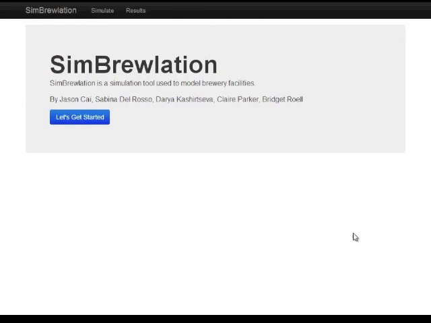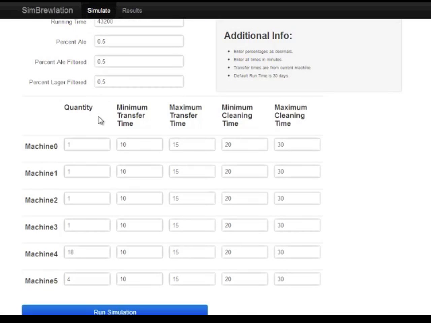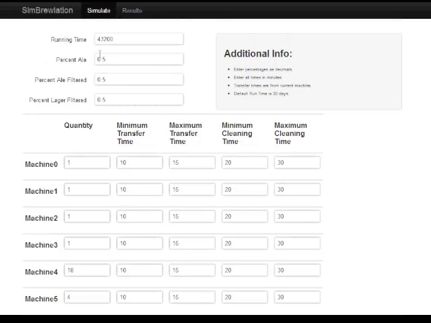Now let's take you through a live demo of SimBrewlation. Here's our welcome page. Simply click Let's Get Started and you'll end up here. As you can see, you have a variety of inputs that you can change, including the quantity of tanks that you have at each stage, the transfer times from that stage, and even the percentage of products that are ales